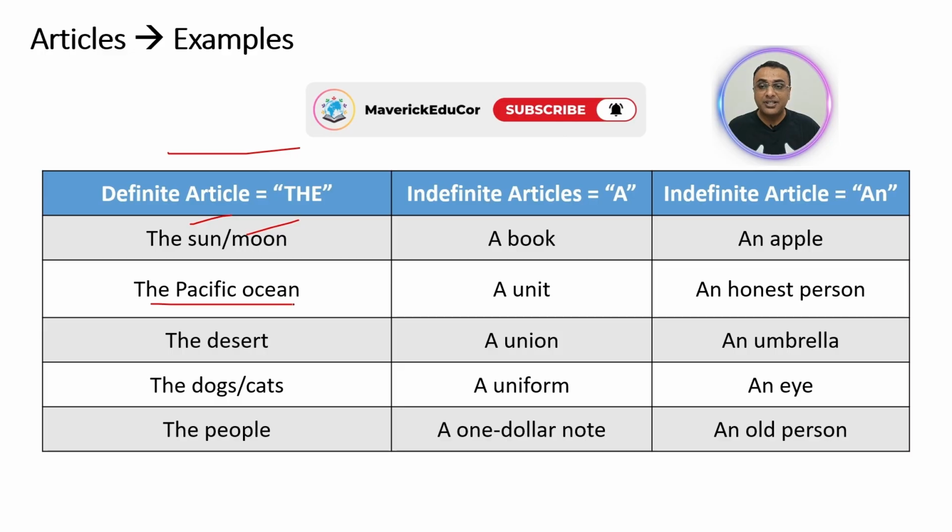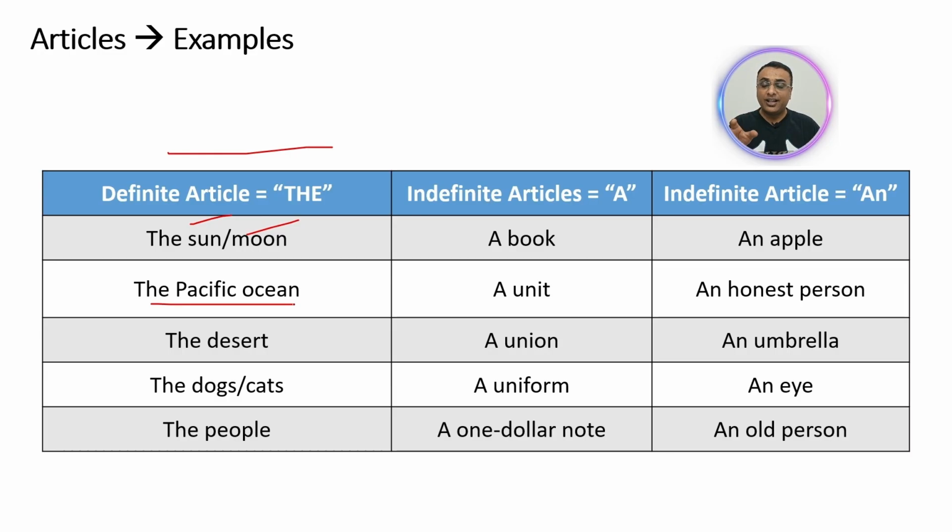Next is the Pacific Ocean. You are referring to a particular ocean with a name. So that is why you are calling it the Pacific Ocean.